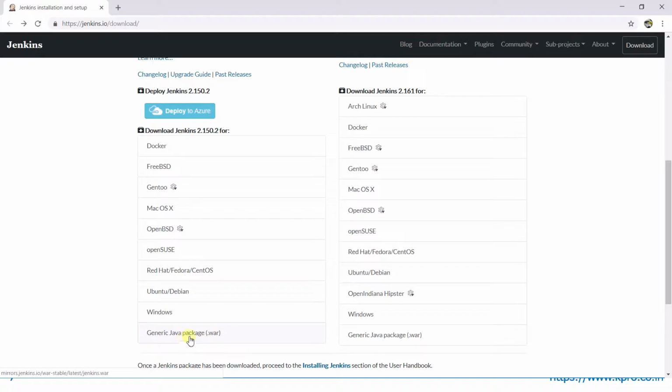So WAR file is required to deploy on any other web server, and when you click on this Windows, it will download a .msi file that by default has a servlet container, that is Jetty, and we will start this MSI file.